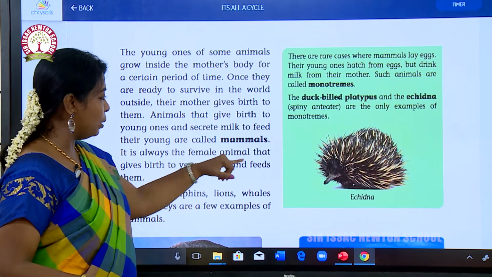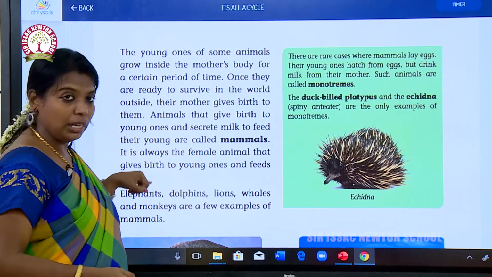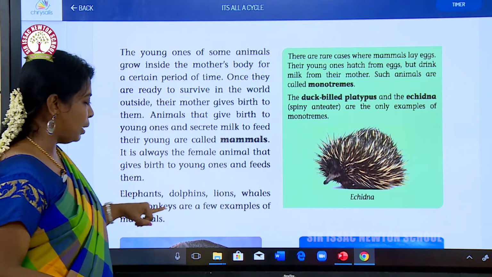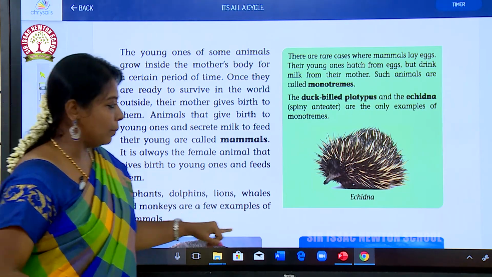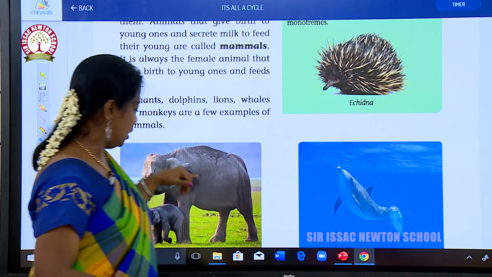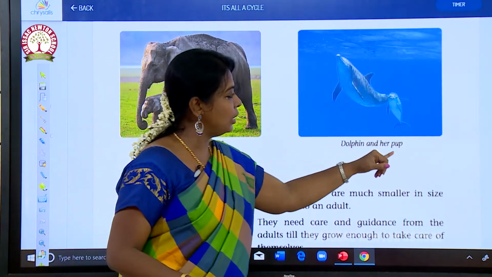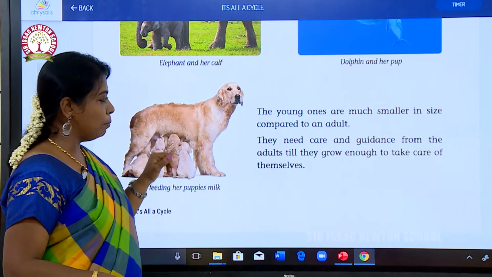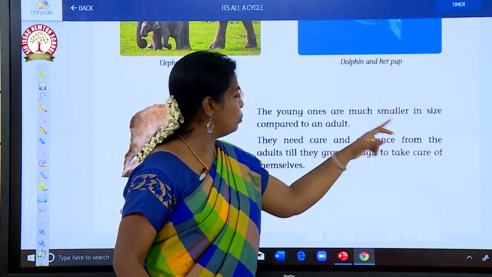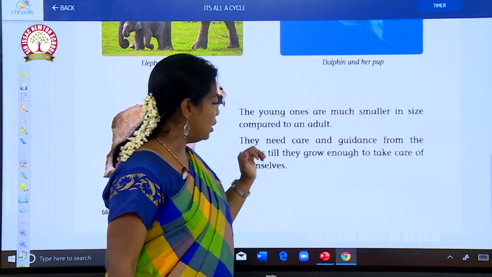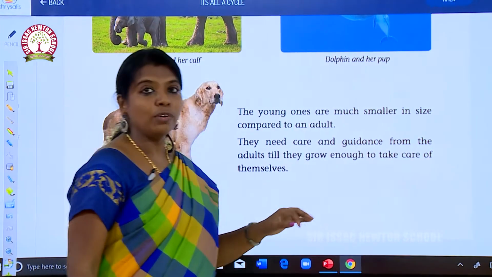It is always the female animal that gives birth to young ones and feeds them. Elephants, dolphins, lions, whales and monkeys are a few examples of mammals. See here, the elephant gives birth to its calf, the dolphin to her pup, the dog to puppies. The young ones are much smaller in size compared to the adult. They need care and guidance from the adults till they grow enough to take care of themselves.